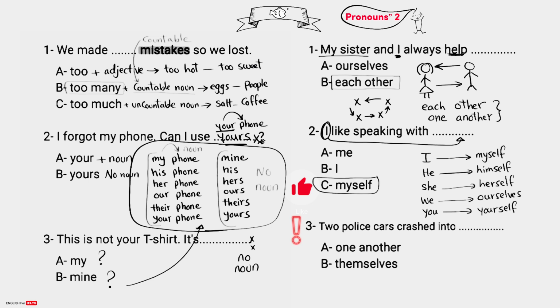You answer this one. 2 police cars crashed into one another or crashed into themselves. So here are 2 cars. This crashed into this, and this crashed into this. So follow this rule and answer.